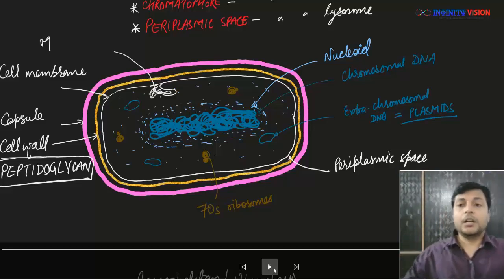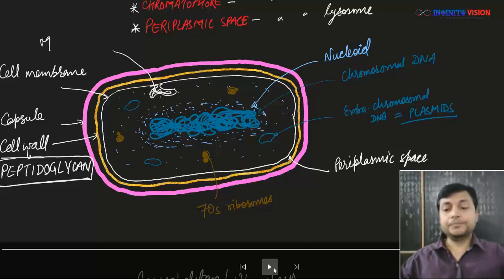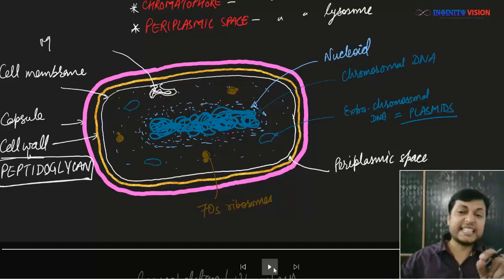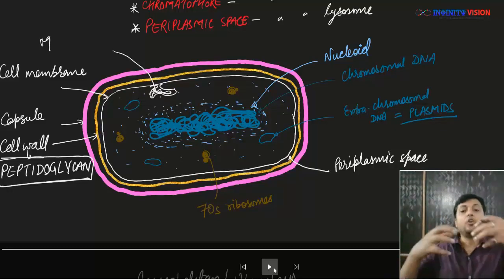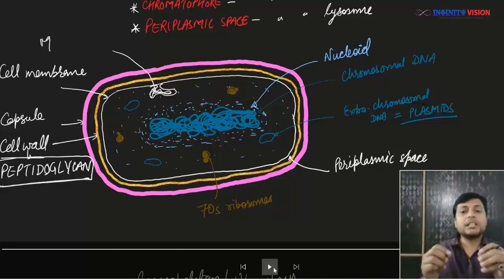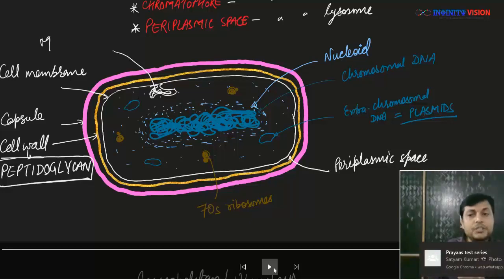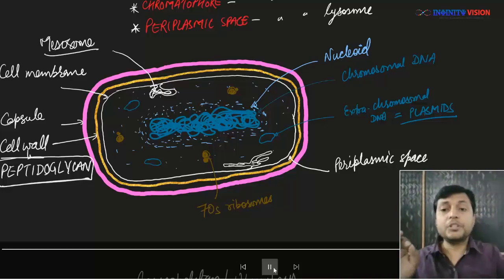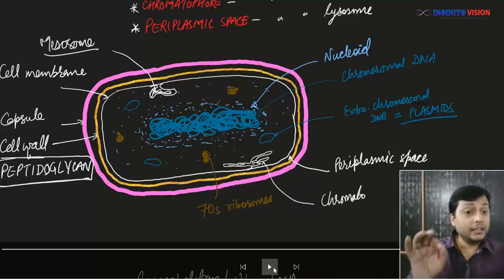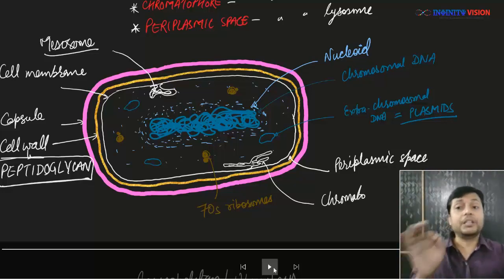Now in bacteria, at many places what we find is the cell membrane folds inside, as in on the cytoplasmic side, and it folds to form these lamellae like structures which are known as mesosomes, and these mesosomes contain the enzymes for aerobic respiration.